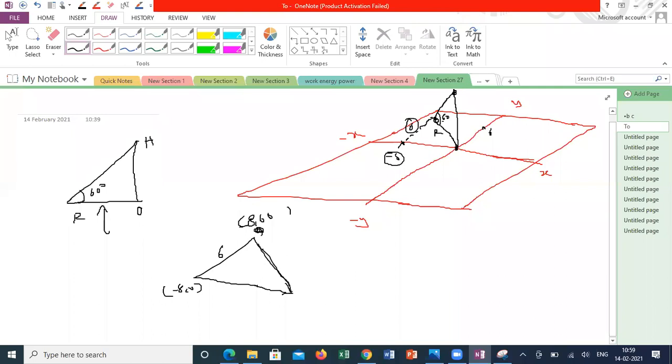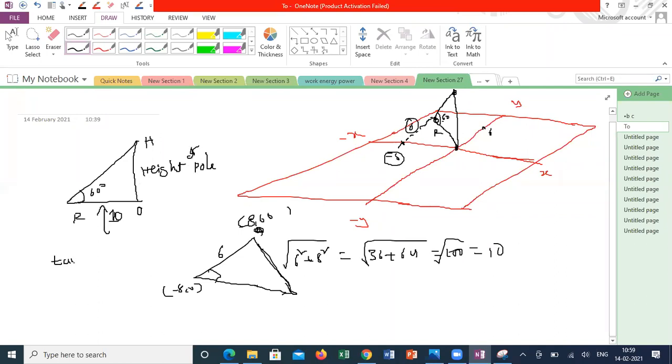So this diagonal is how much? 6 square plus 8 square. Guys, is it clear or am I confusing too much? Yes, sir. So 100, so 10. So the R is 10. If you know the adjacent side, how to calculate the opposite side? That is the height of the pole, height of the lamp post.